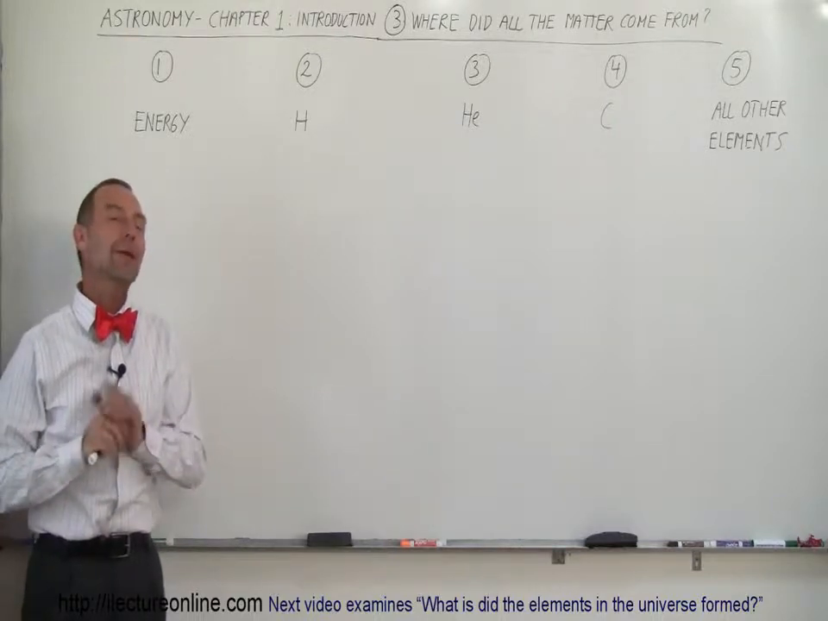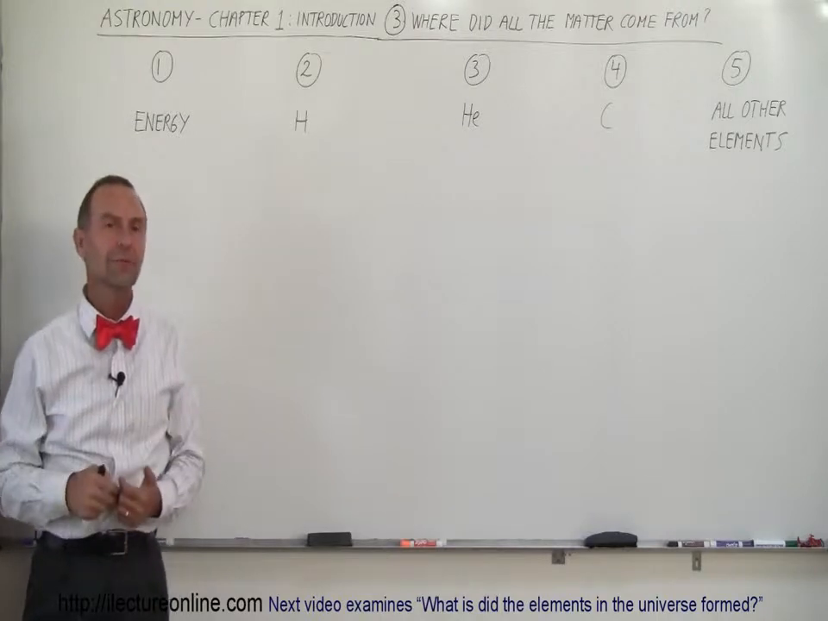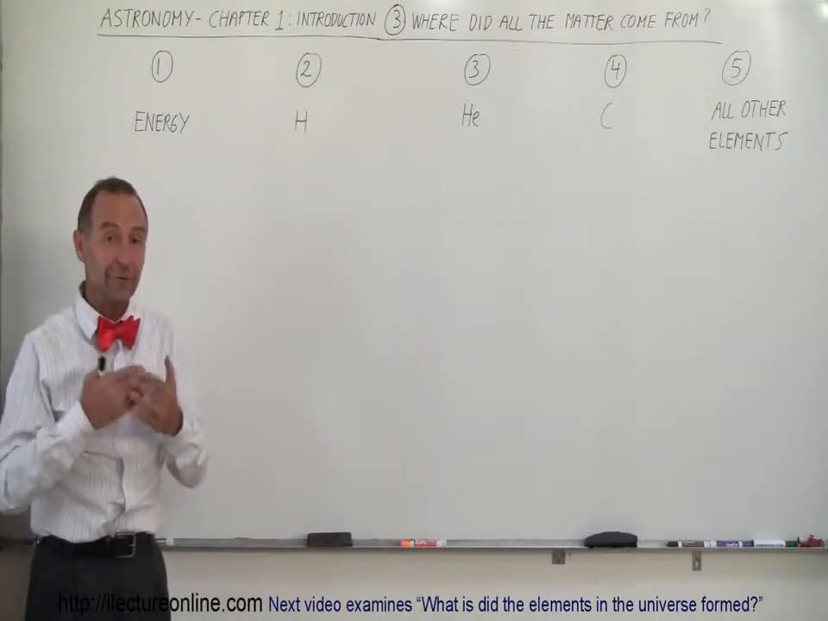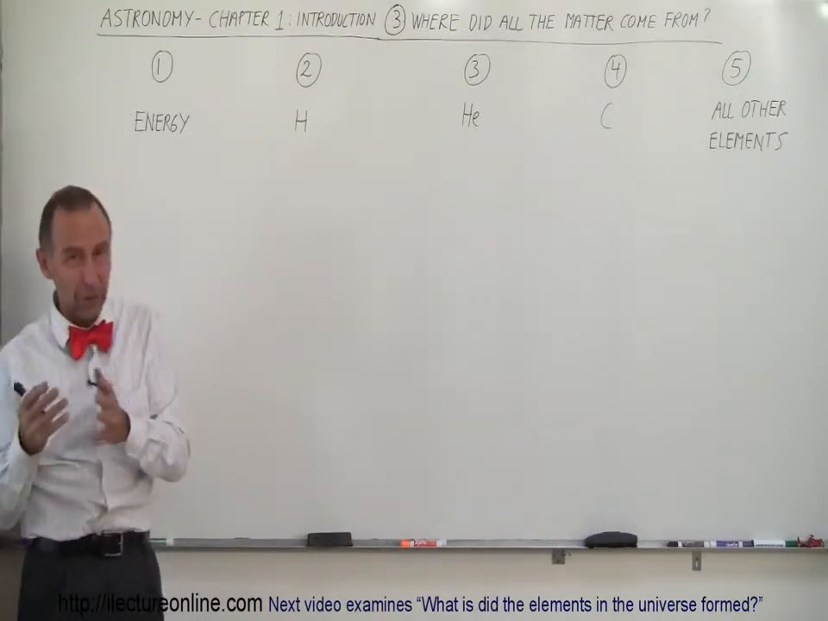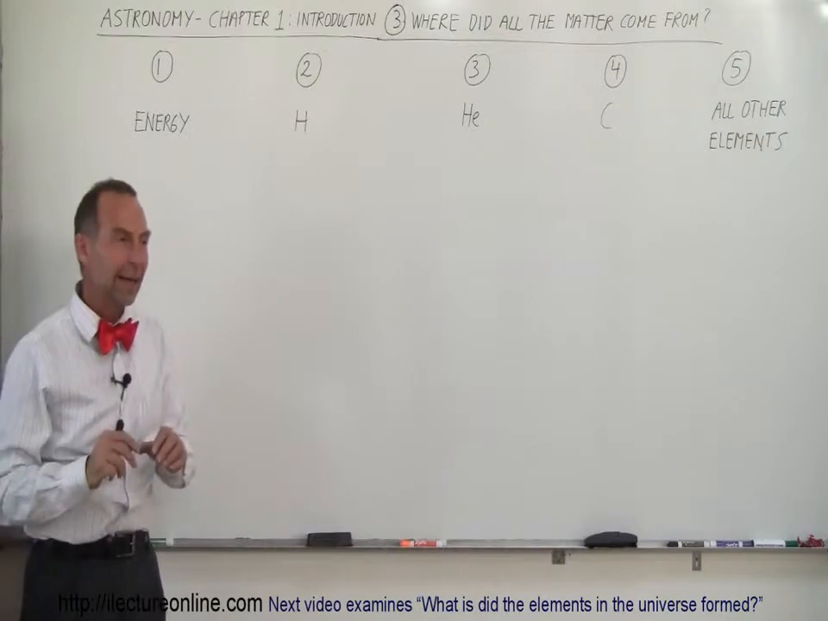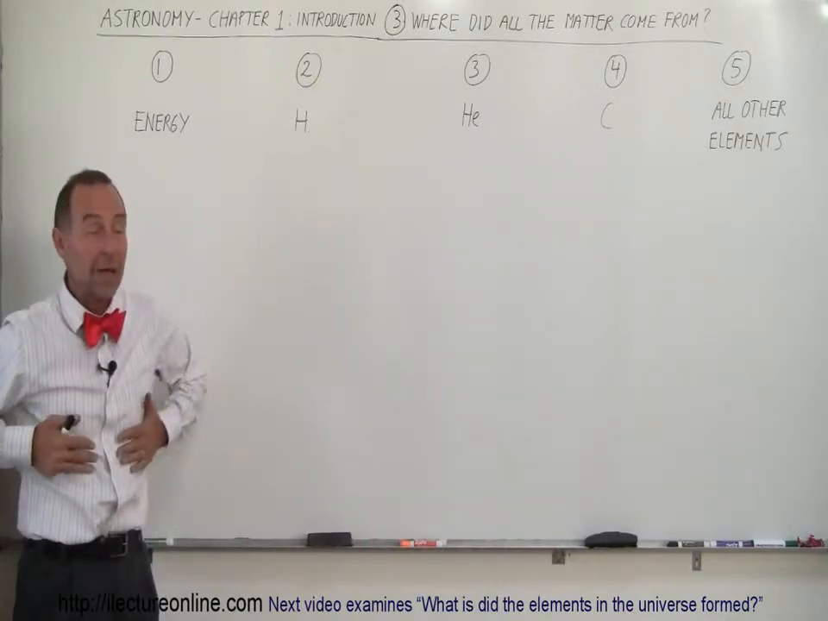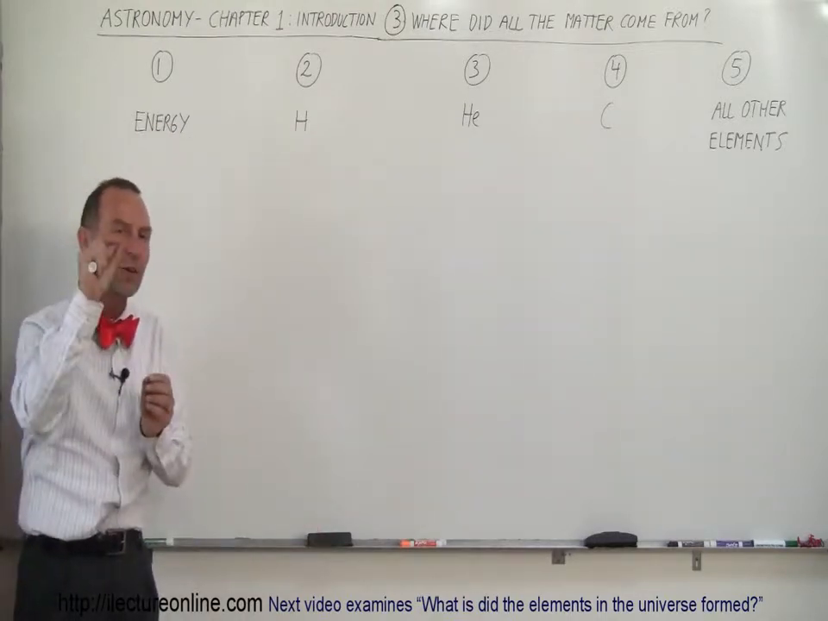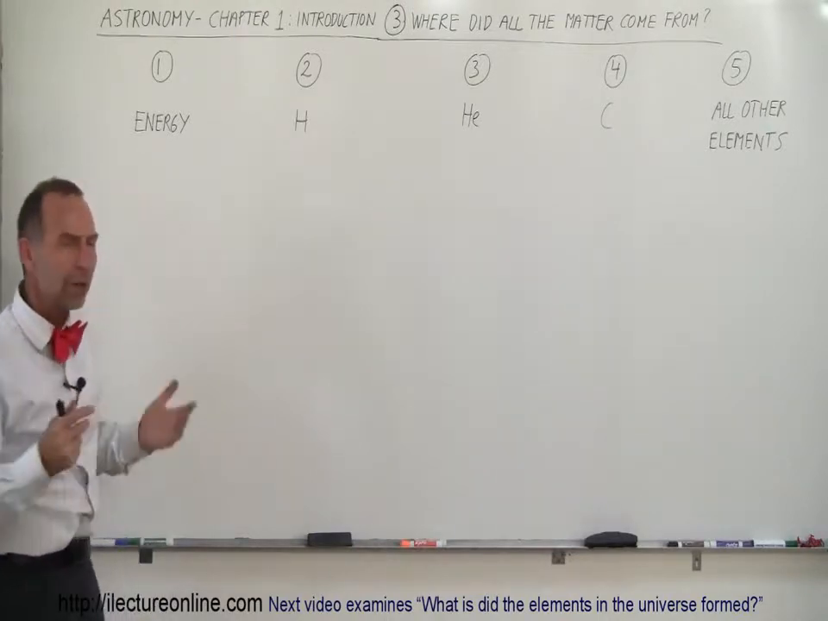Welcome to our lecture online, and now we're going to try and answer the question, where did all the matter of the universe come from? Well, in the previous video we saw that 99% of all the visible matter in the universe is either hydrogen or helium. 75% hydrogen, about 25% helium, a little bit less. And everything else in the universe, all the other elements on the periodic table, the stuff that we're made out of, everything around us is made of, the earth is made up of, that makes up a very small, tiny fraction of the matter in the universe. But where did it come from?